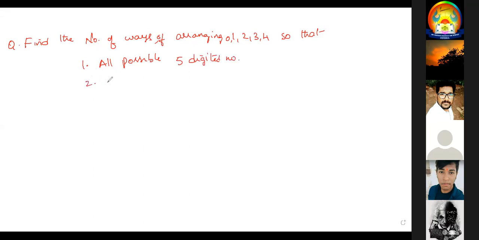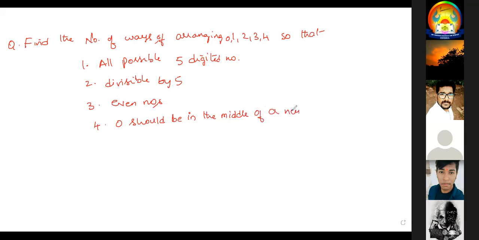Second one, divisible by 5. Third one, even numbers. Fourth one, 0 should be in the middle of a number.